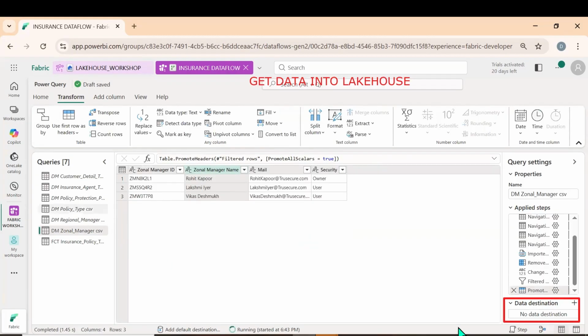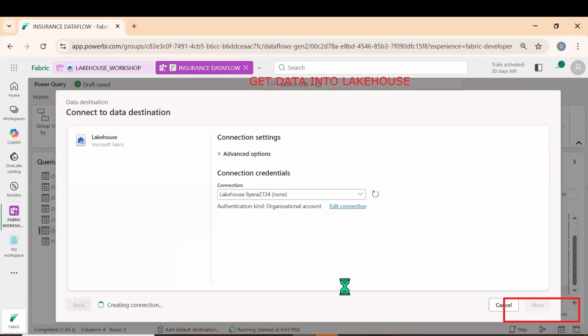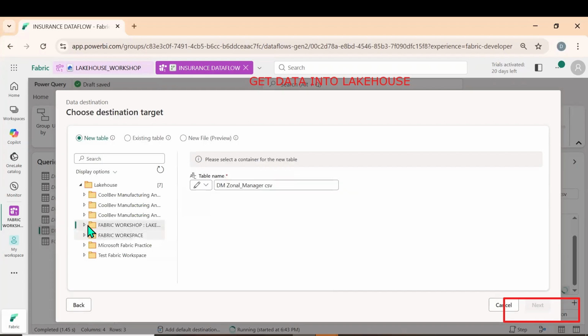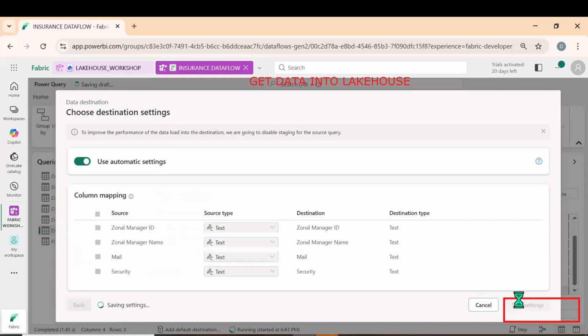Now what do we need to do? Again, the destination. Let me click on next. Go to Fabric, click on the workspace. Let me click on save.